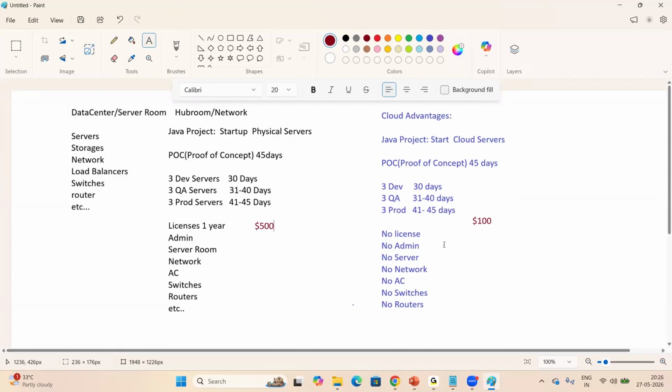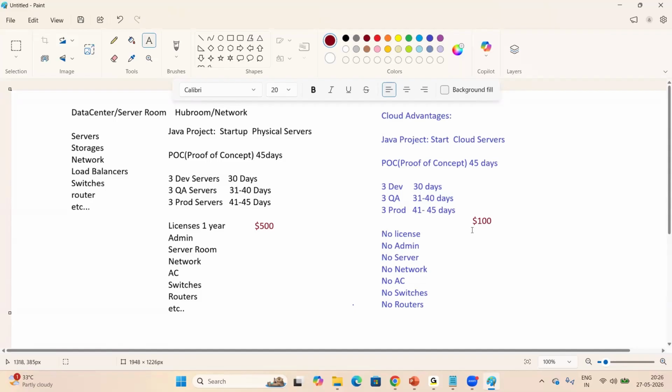These are the advantages. When we go with the cloud, costing will be saved, time will be saved, right? So, cost cutting. Every client looks for cost saving. That is why currently every company and every project team is migrating their applications to the cloud. When we use the cloud, time will be saved on demand.